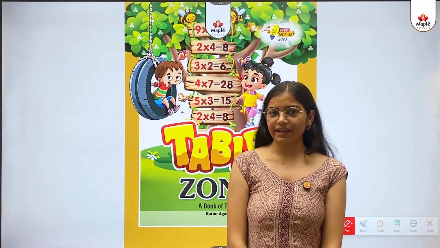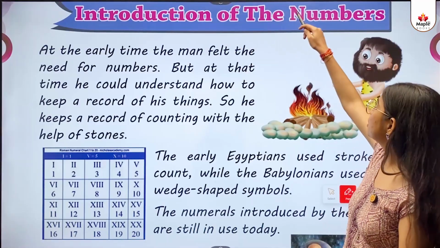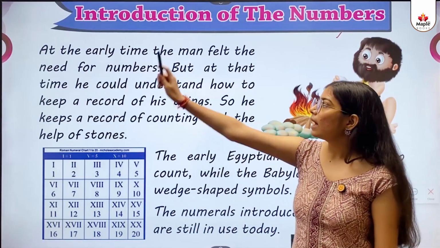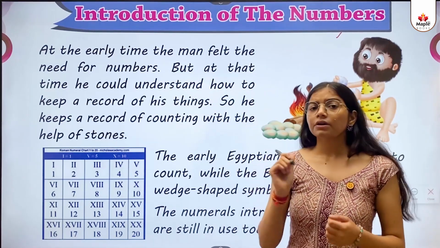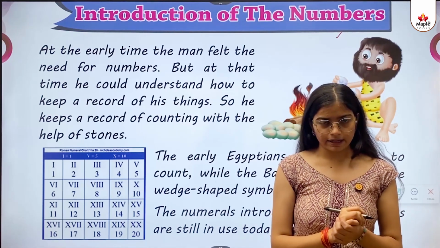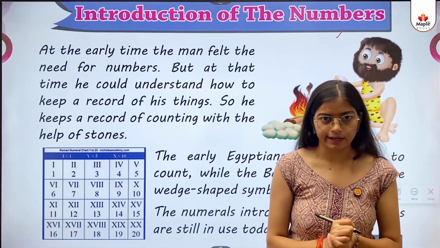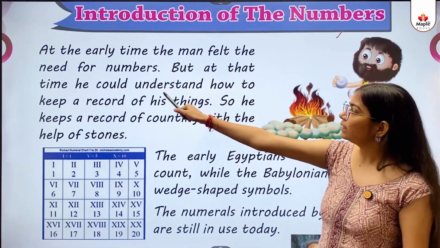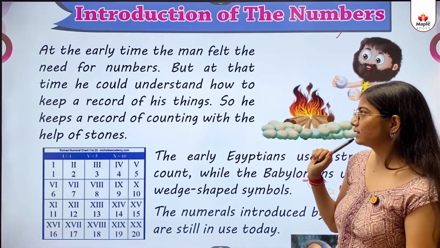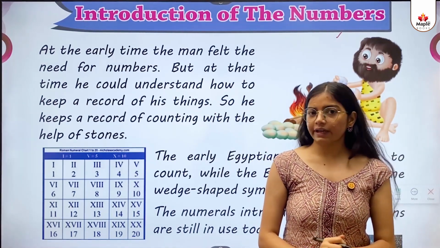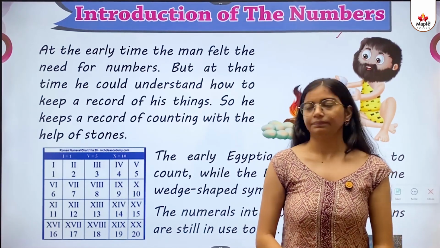In today's class, we are going to start Table Zone, a book of table. Introduction of the numbers. At the early time, the men felt the need for numbers. So kids, बहुत पुराने समय की बात है, जो उस टाइम के लोग थे उन्हें लगा कि उन्हें नंबर्स की ज़रूरत है. But at that time, he could understand how to keep a record of his things. पर उस समय पर वह सिर्फ यही जानते थे कि उन्हें अपनी चीज़ों का रिकॉर्ड कैसे रखना है.